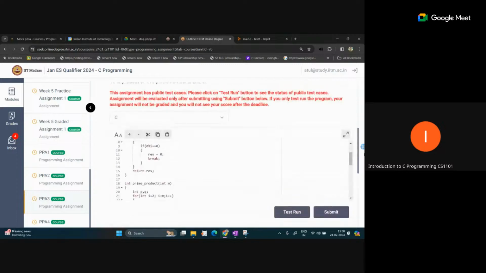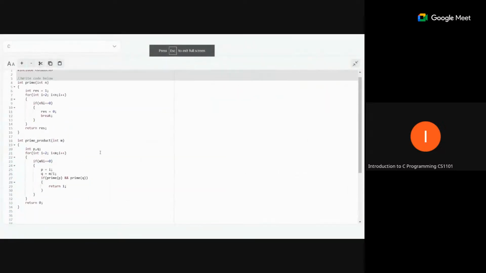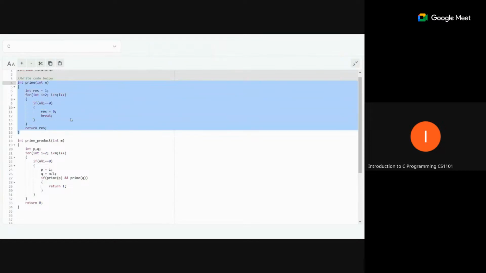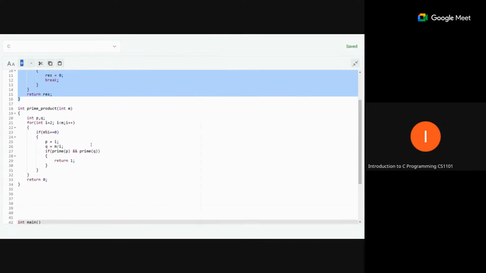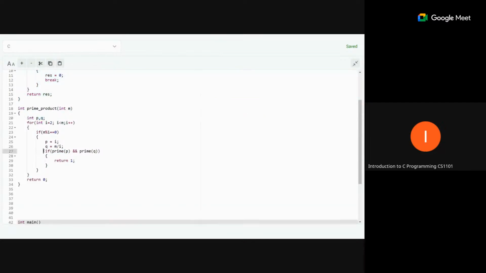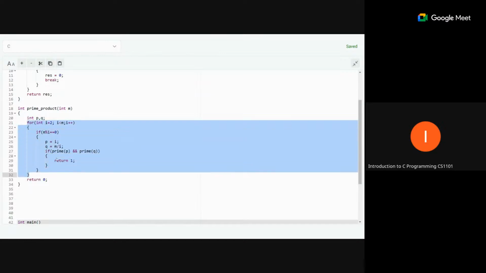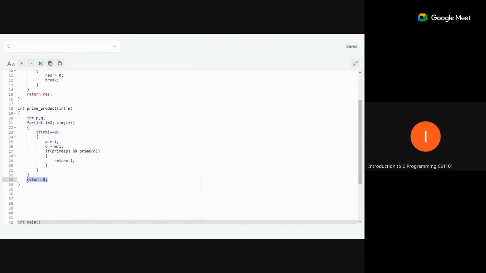So you can see this is the solution for this. So the first function is actually checking only whether the number is a prime or not. Based on that, it is returning the answer. And this is the main function. Here we are finding out the p and q first, and then checking if both p and q are prime, then we are returning 1. Otherwise, if this loop is terminated without this return statement, then we will return 0. Okay, so this is the answer.